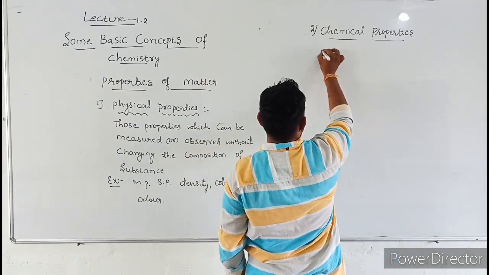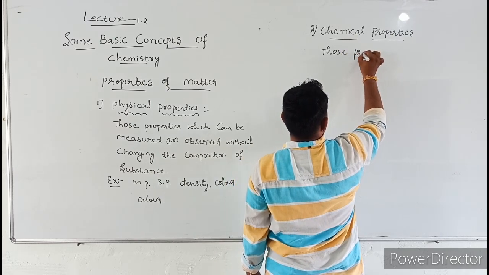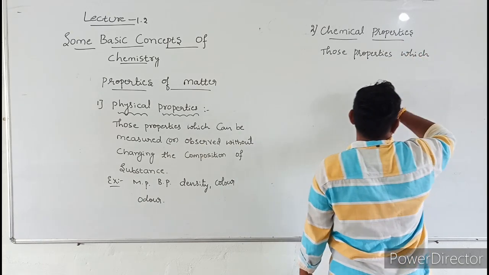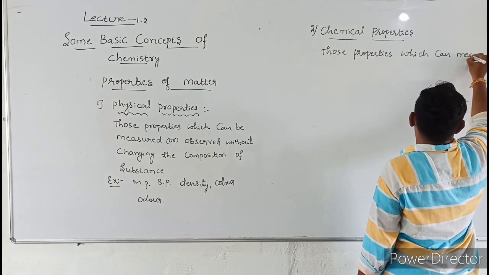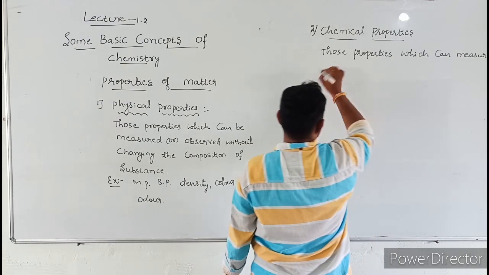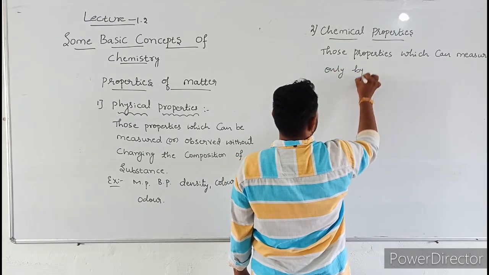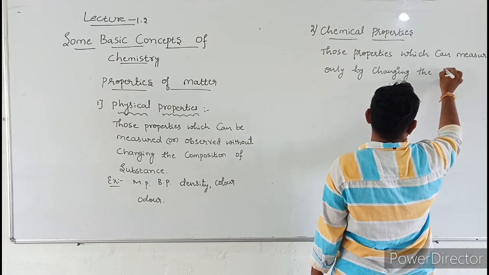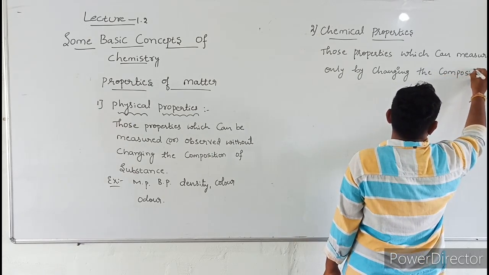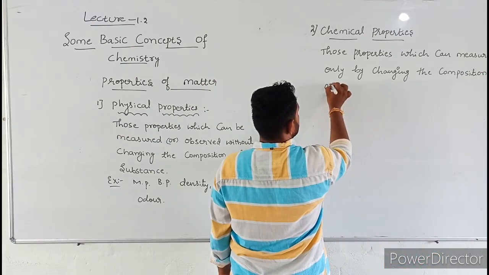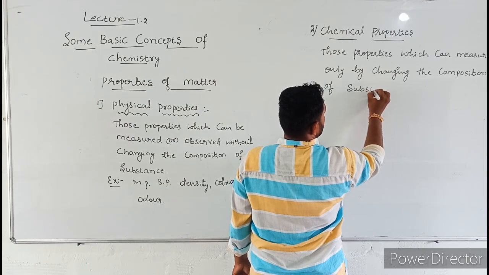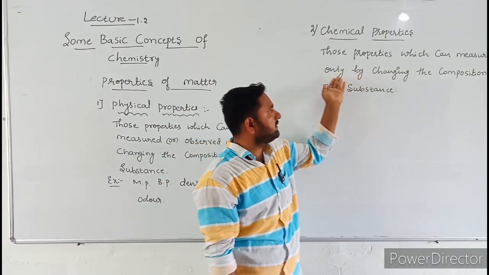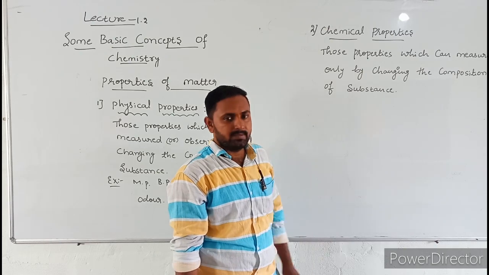Chemical properties are those properties which can be measured only by changing the composition of substance.